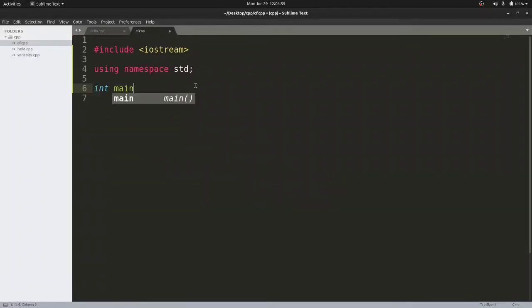Then we know that every C++ program begins its execution from main, so this is a mandatory function. Now this is the starting point of every C++ program, and the ending point of a C++ program is return 0, right? So this return 0 acts like the exit statement actually. Even if you do not provide this statement, it is implicit. The compiler automatically provides this statement, right? So this is only the special case for main.